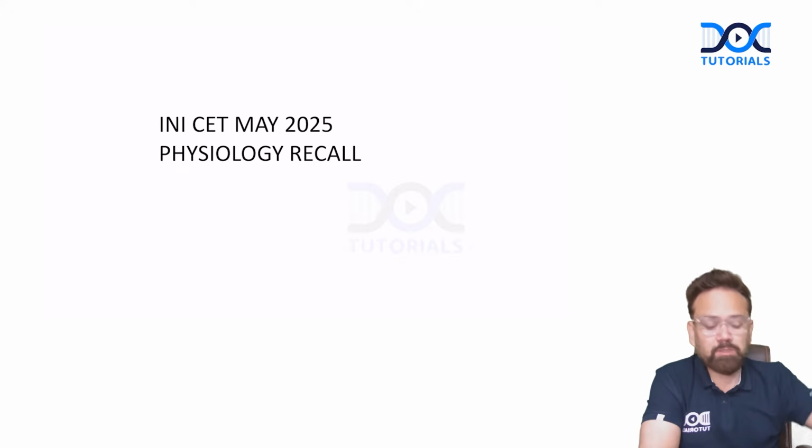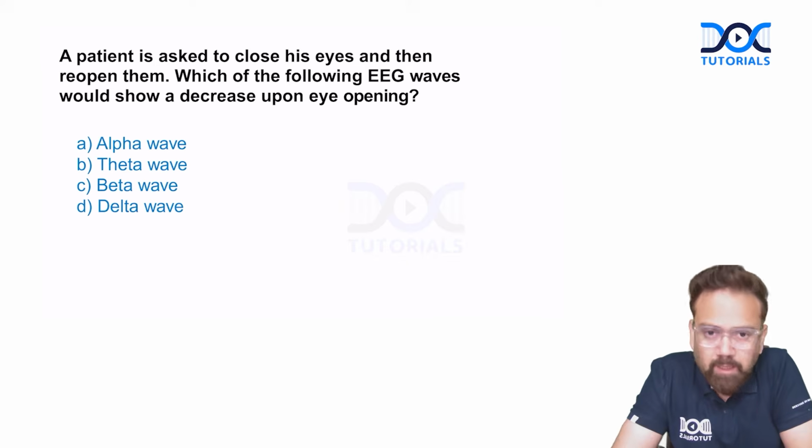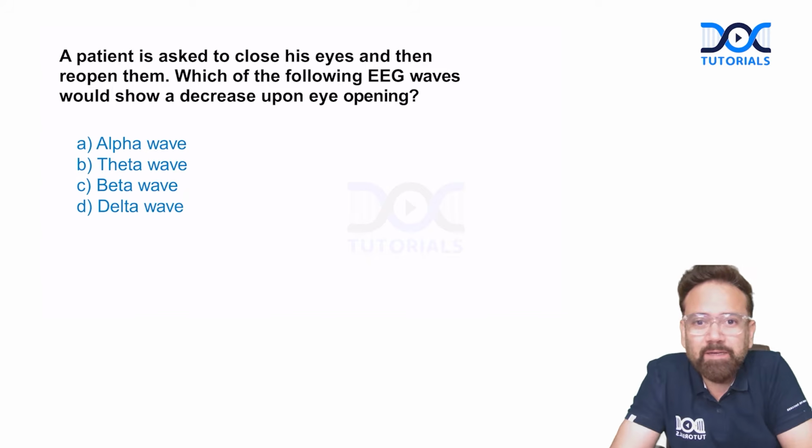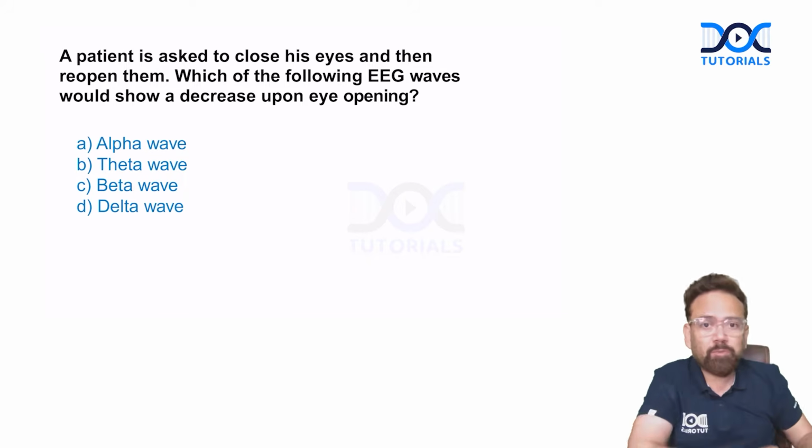So today we are going to discuss the physiology recalls from INICET May 25. As we see, questions are repeated. If not questions, at least topics are repeated. So again and again, they are asking the same question. One question will be definitely from EEG.